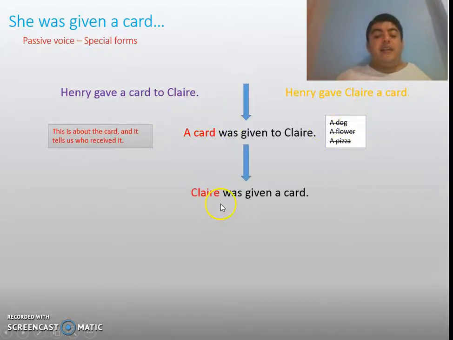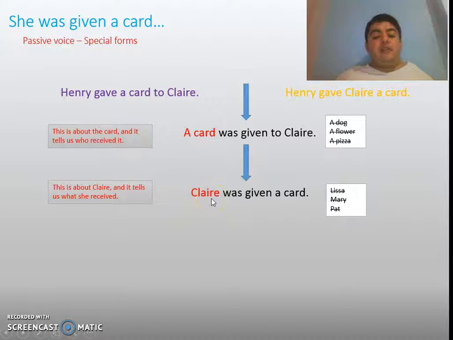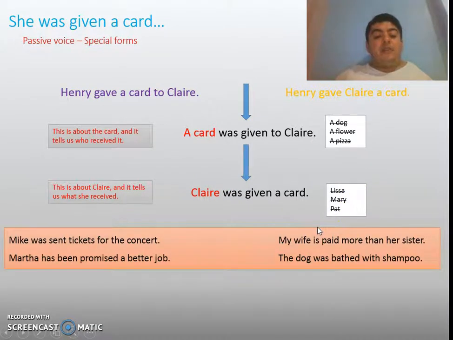Now, if I say Claire was given a car, this sentence is about Claire and it tells me what she received. So it is emphasizing that it was Claire who received the car. It wasn't Lisa, Mary, or Pat. And some other examples are like